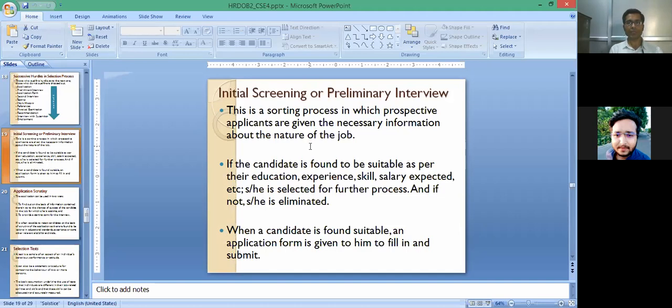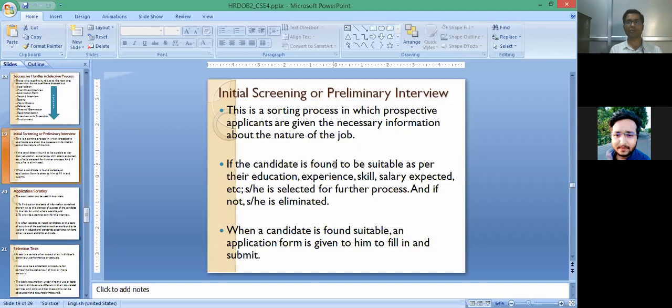So if we are considering initial screening, this is called the primary scrutiny, which may apply for the first stage of application rejection. And if there is no application in this stage, like only candidates are inquired about their education requirement and experience requirement for that particular job, then by only oral communication they are rejected from the initial screening.